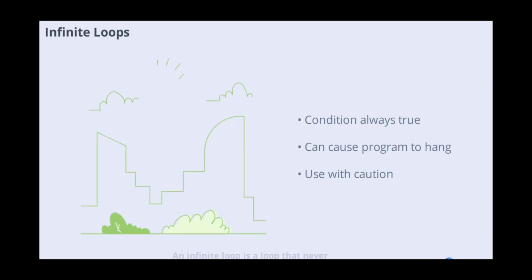An infinite loop is a loop that never ends because its condition always evaluates to true. While sometimes intentional, infinite loops are usually errors and can cause programs to hang. Always ensure your loops have proper exit conditions to prevent unintended infinite execution.